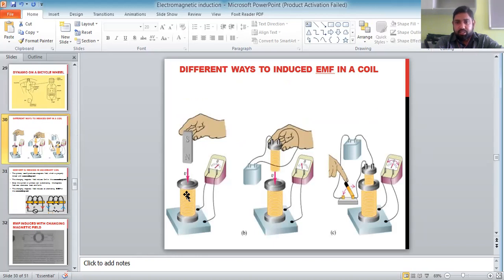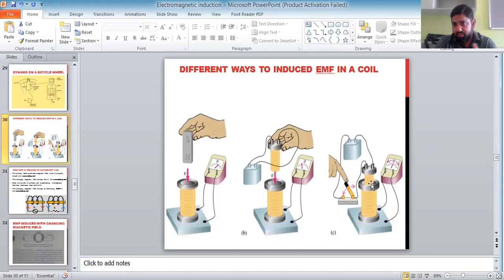Its lines are cutting against the coil, so EMF will be induced. Second, if you do not have a permanent magnet, you have an electromagnet. For example, here you can see that you have a coil which is connected to a battery, and you can move that coil with respect to the other coil which does not have a source. So EMF will be induced in that.